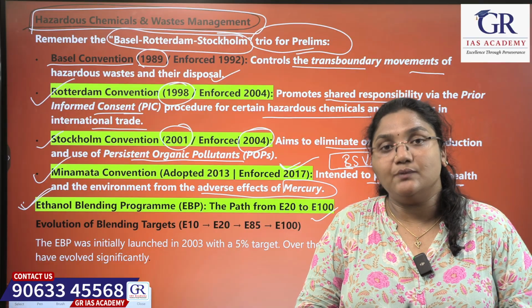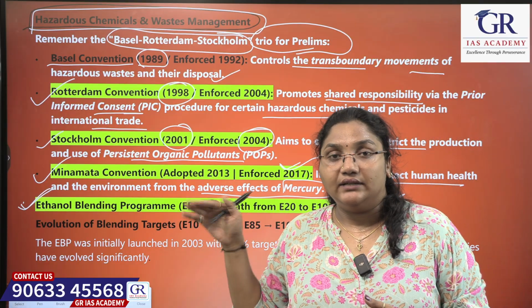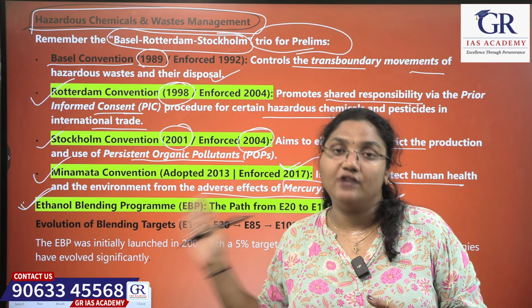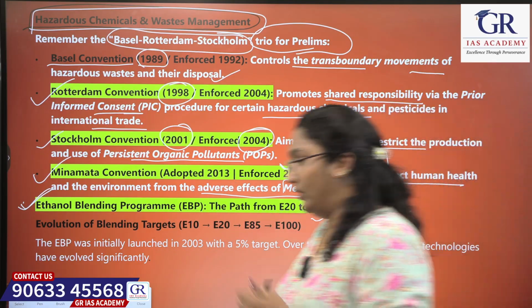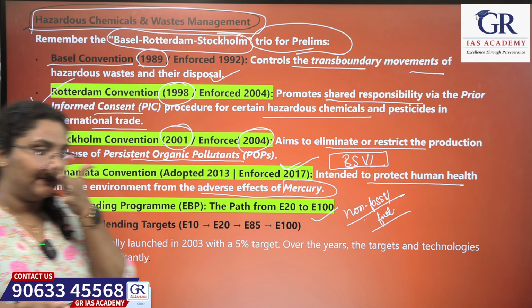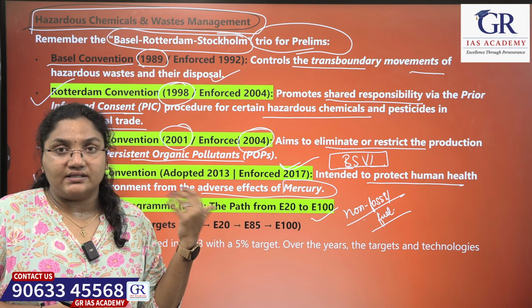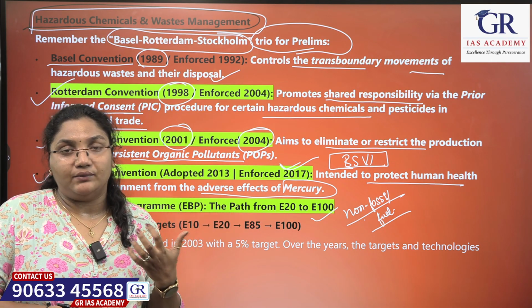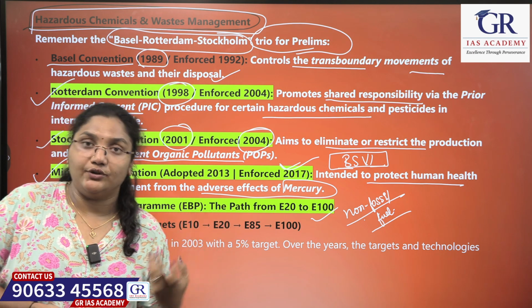So to reduce this import dependency also, the government of India is coming up with indigenously developed non-fossil fuel substances like bioethanol and all. Okay, let's see. So do remember a few key points about this ethanol blending. It might be asked because this Strait of Hormuz, this West Asian countries war and all is being very much in news, right? So regarding that, it may ask a few questions.